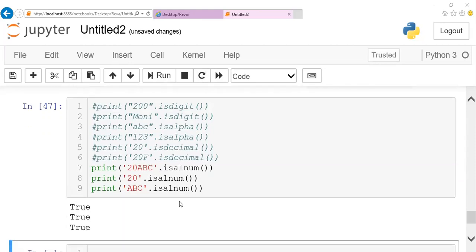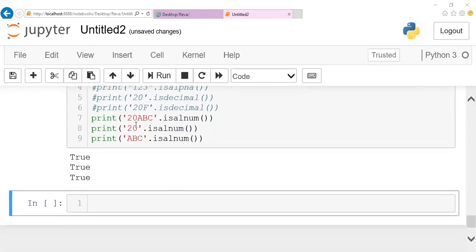You can look here, I'm having "20ABC" there. It will give you true for all the cases, guys: "20ABC", "20", alphabet alone, numeric alone. For all the cases, it will give you true when you have alphanumeric. So this is the one for checking alphanumeric.